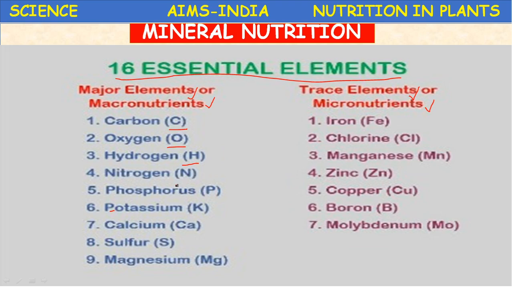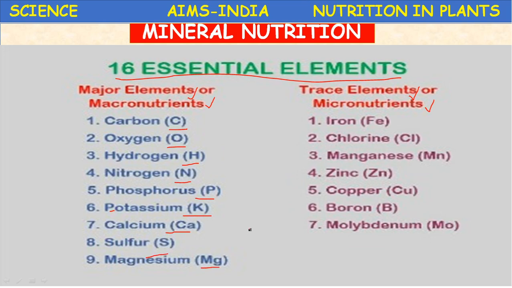Okay, and the next major elements: nitrogen, phosphorus, potassium, NPK. Nitrogen, phosphorus, potassium, and calcium, sulfur, magnesium.